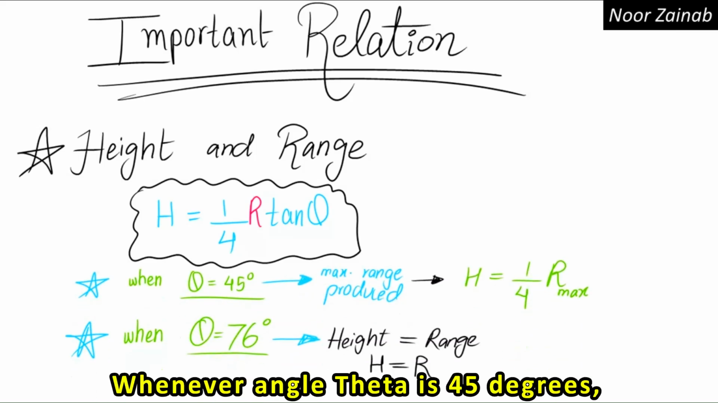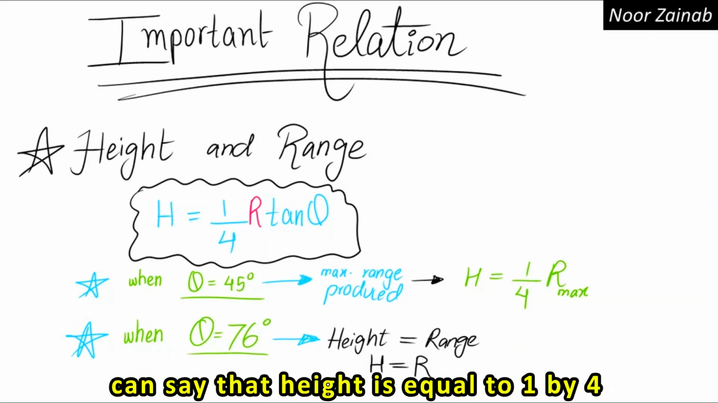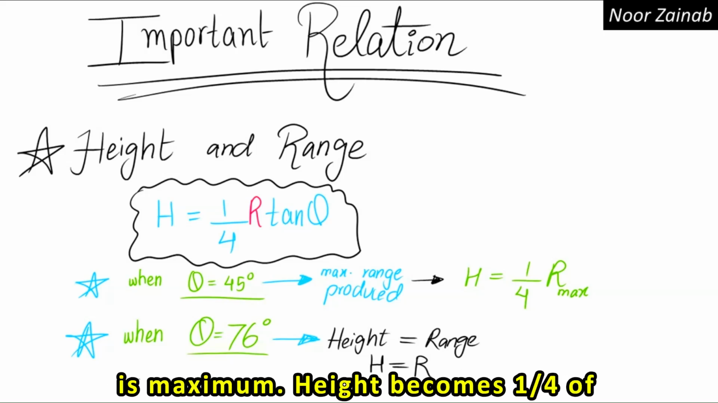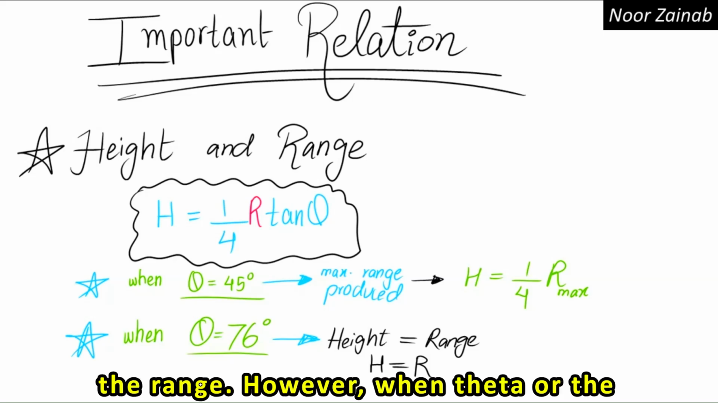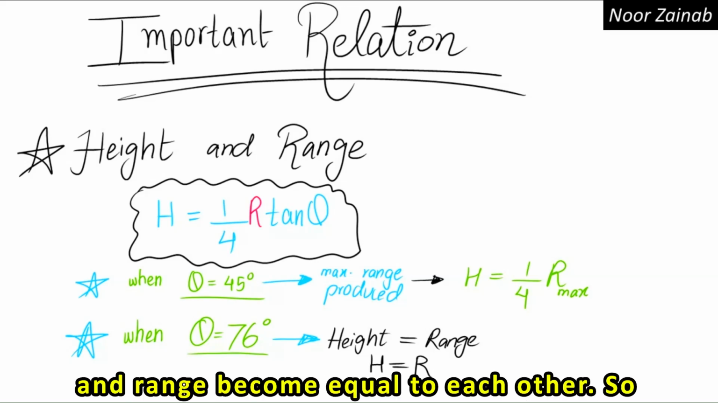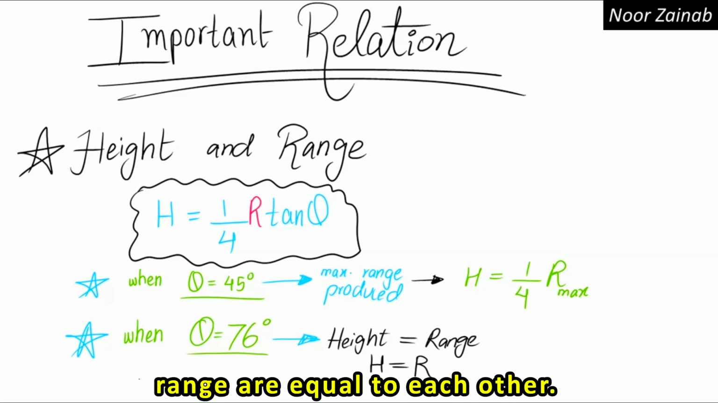Whenever angle theta is 45 degrees, we know maximum range is produced. So we can say that height is equal to 1 by 4 times the maximum range. If the range is maximum, height becomes 1 by 4th of the range. However, when theta, or the angle of projection, is 76 degrees, height and range become equal to each other. So we can say that at 76 degrees, height and range are equal.